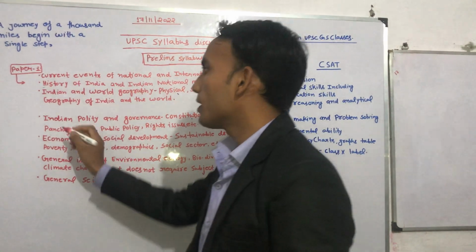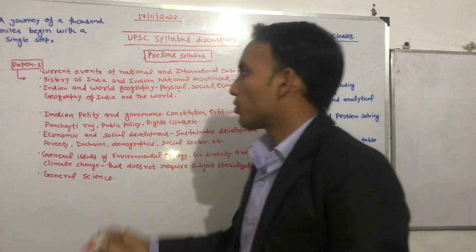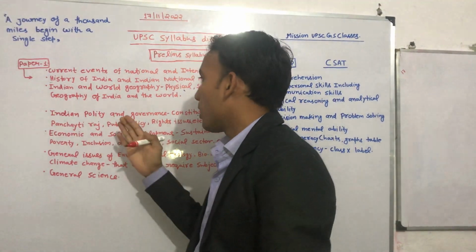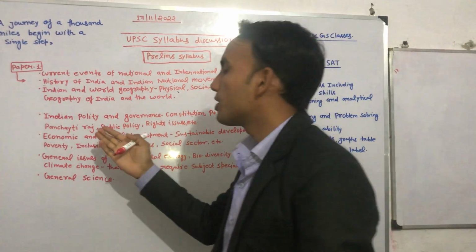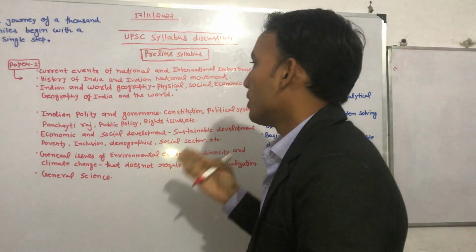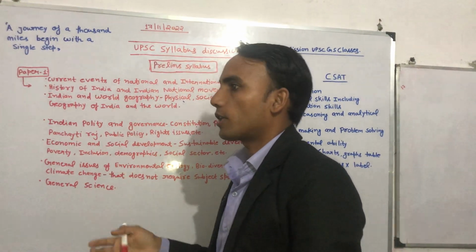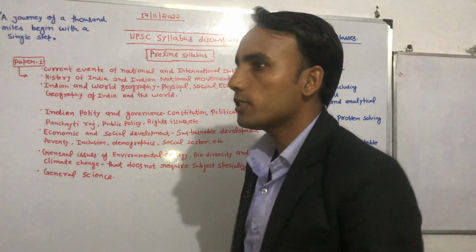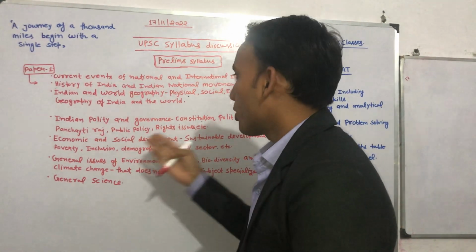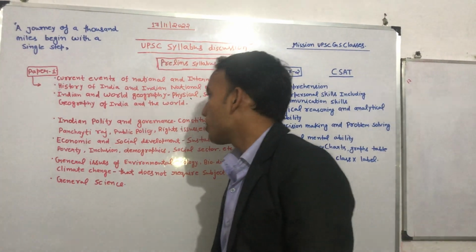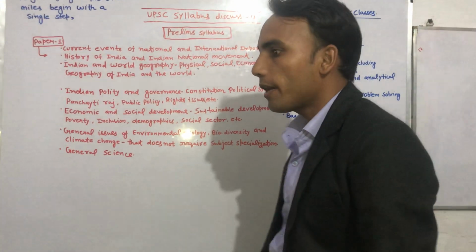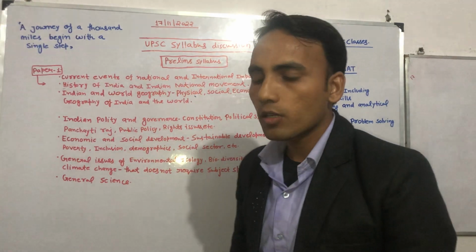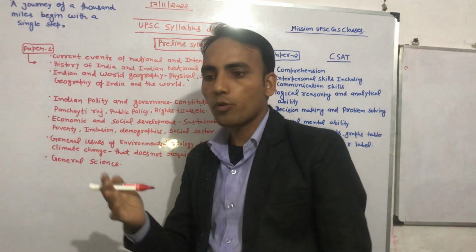And then after that, Panchayati Raj. You have to understand that through the 73rd and 74th Constitutional Amendments, the Parliament of India decentralized the administrative system, like the third tier of government, that is called Panchayati Raj. Like you have Gram Sabhas in rural areas and municipal bodies in urban areas. So similarly, you have to understand all their functions and what issues they are actually facing. And if there is any amendment in the constitution regarding these provisions, you have to keep a look on that.